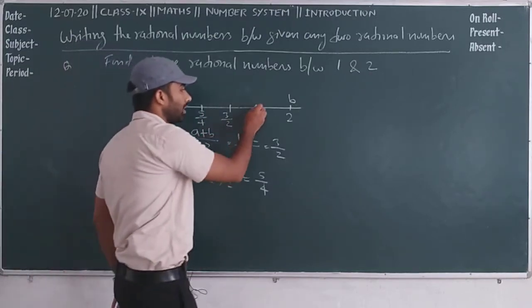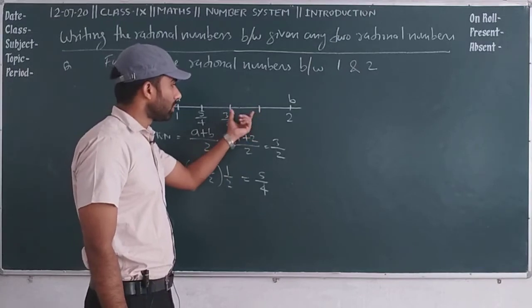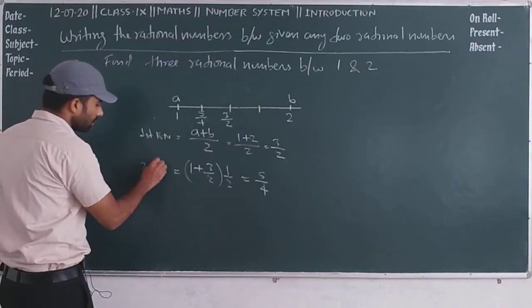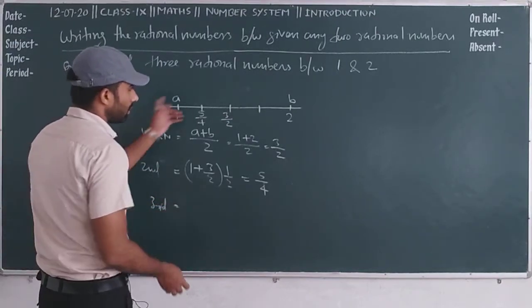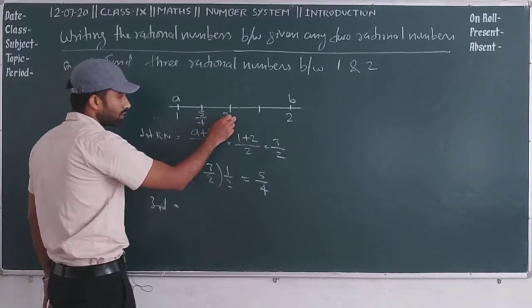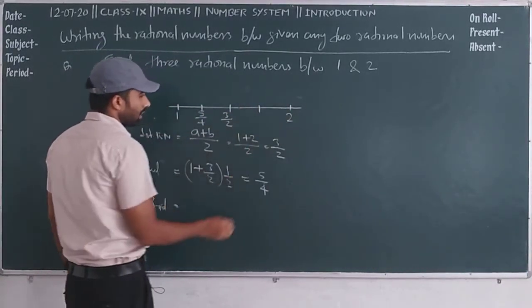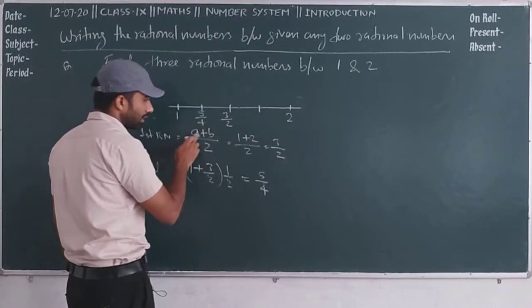Similarly we can find here also, because when you cut from here you get two equal pieces, and again you can find a third rational number between these numbers. So the first value a is 3 by 2 and b is 2. The last values are considered as a and b.